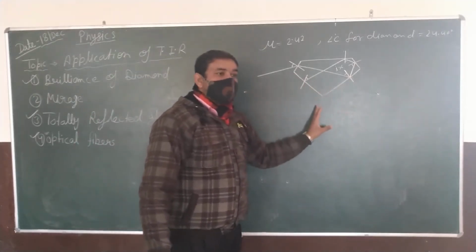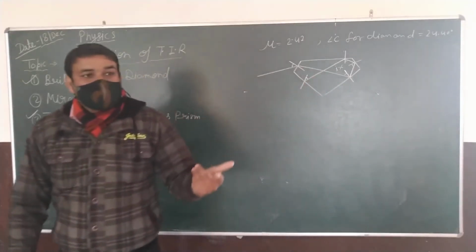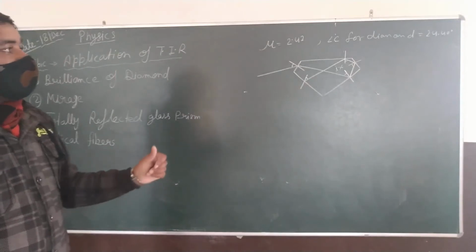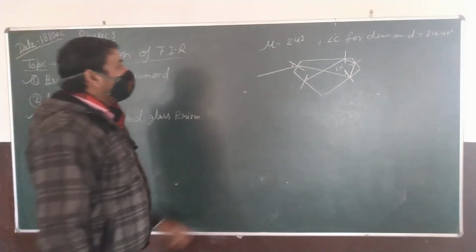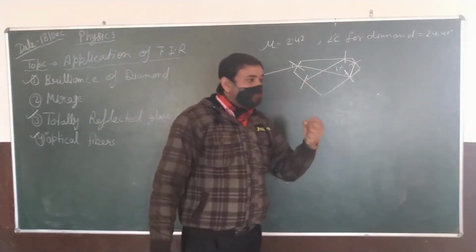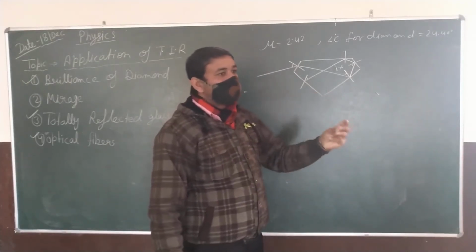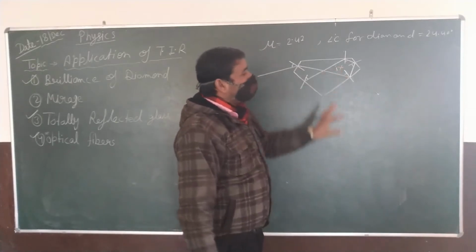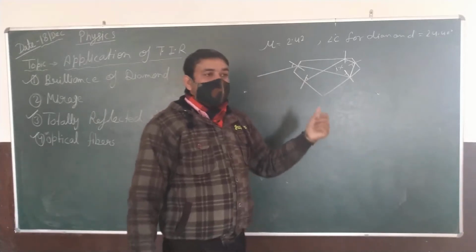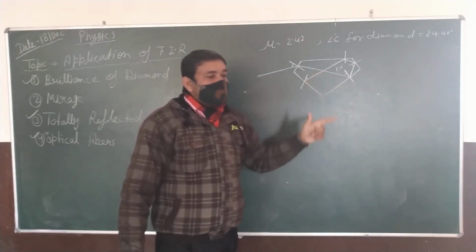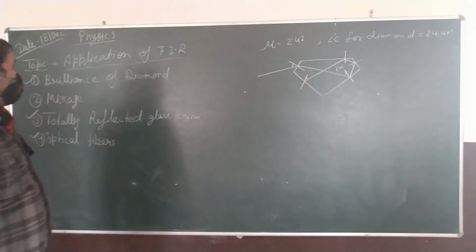Because of such a special feature of the shape of the diamond, the diamond shows its brilliance through total internal reflection, and you find the lusters or lights come out from the diamond in different colors. In the same way, it also splits the light into its constituent colors, like in the series video. Okay. Next, we have mirage.